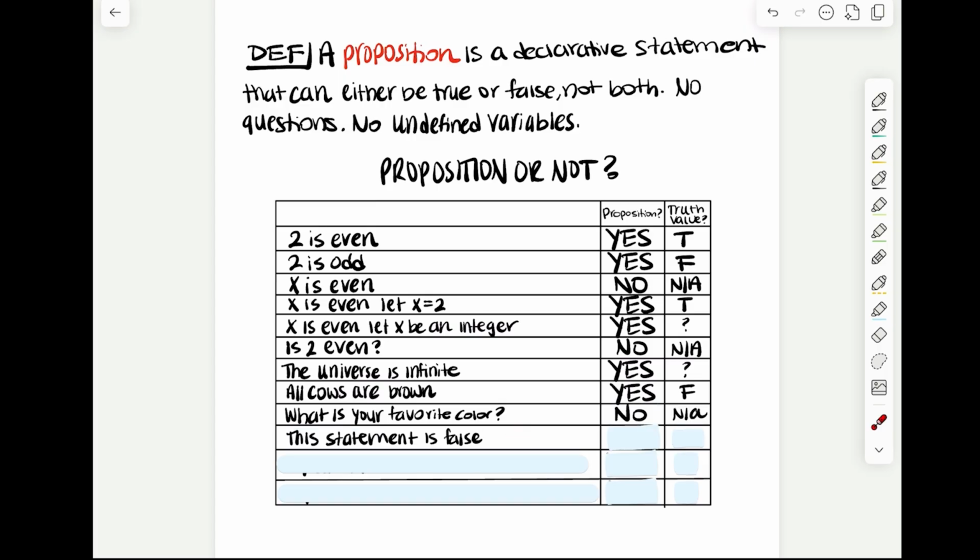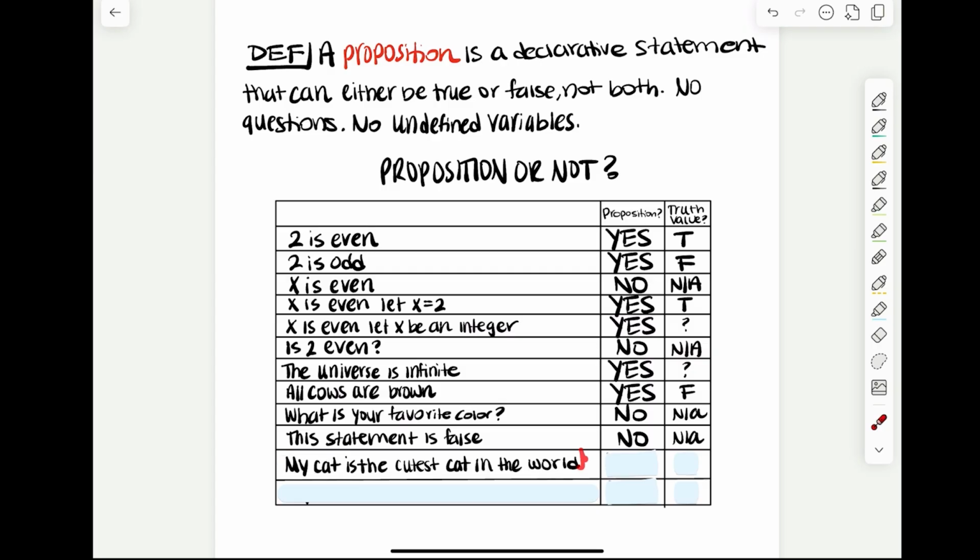This statement is false. Is that a proposition? Ask yourself, can that be true or false? Well, read it out loud. This statement is false can be true, but if it is true, it's false. If you're saying that the statement is false is a true thing, that means that this is false. And so it is true and false at the same time. And a proposition cannot be both. And so therefore this is not a proposition. It's actually something we call a paradox. And so therefore it has no applicable truth value.